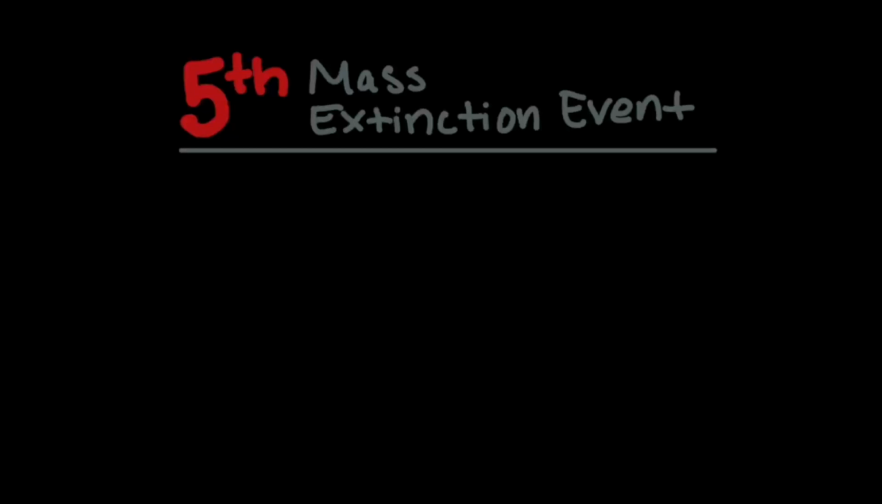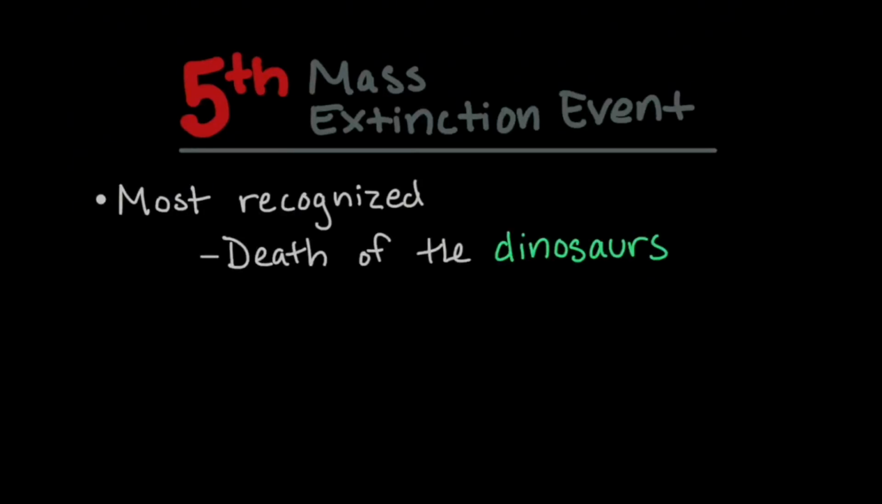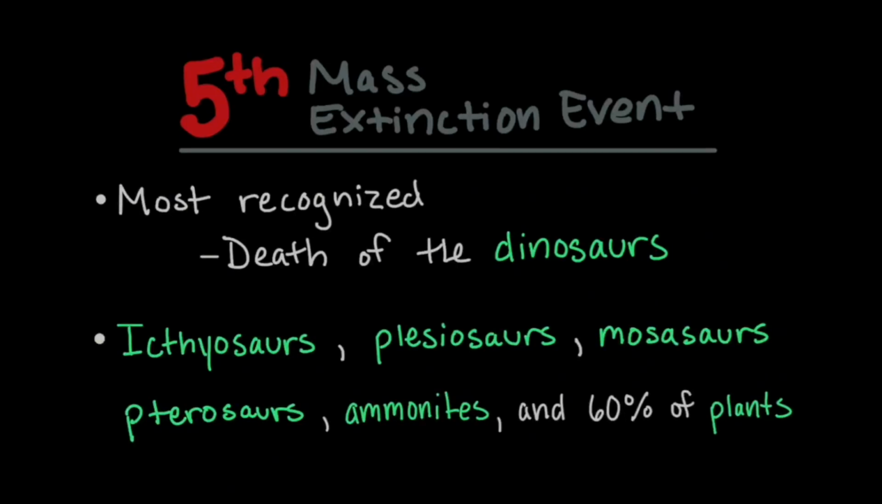At the end of the Cretaceous, we have the fifth mass extinction event. This extinction event was the most famous because it includes the death of the dinosaurs. Other than dinosaurs, ichthyosaurs, plesiosaurs, mosasaurs, pterosaurs, ammonites, and 60% of plant life went extinct.